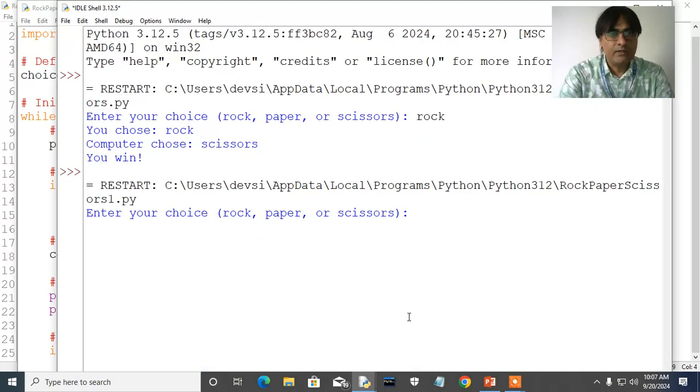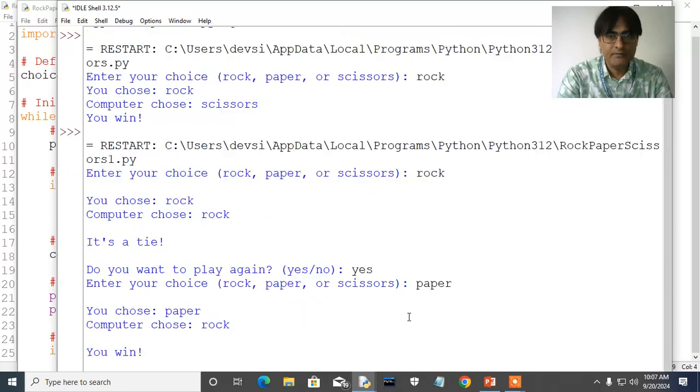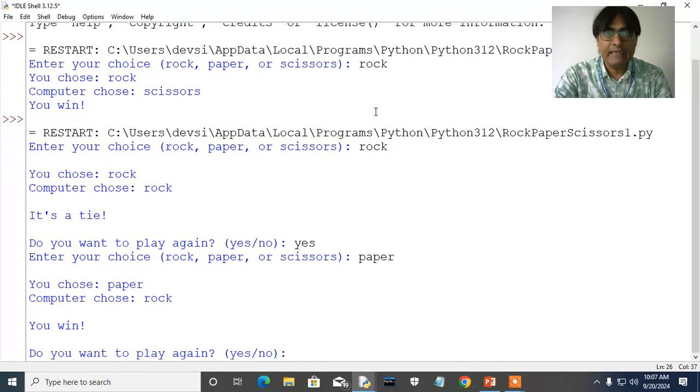Okay, it asks me to enter rock, paper or scissors, so I enter rock. Computer chose rock, it's a tie. So it is asking now, do you want to play again, yes or no? So the loop is also introduced in this program. I enter yes, enter your choice, I take paper, computer chose rock, you win. So again it will ask, do you want to play again? So in this program, the concept of loop also has been introduced.